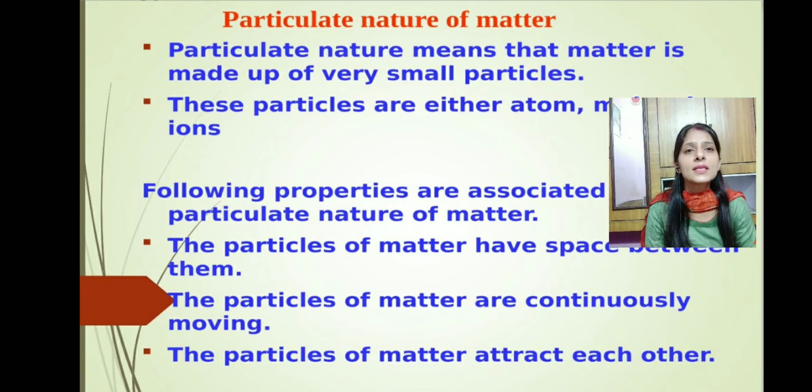Now, let's see what properties these particles are having which are forming any matter. The properties associated with the particulate nature of matter are: the particles of matter have space between them, the particles of matter are continuously moving, and the particles of matter attract each other. Let me explain these properties with the help of certain activities.